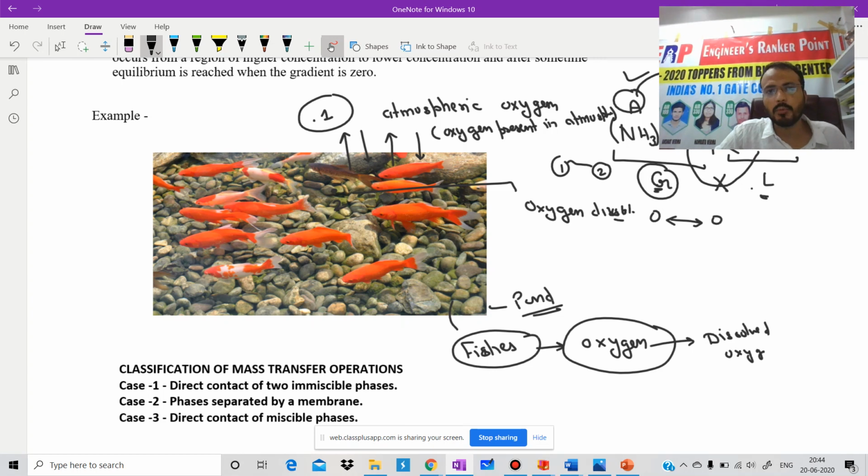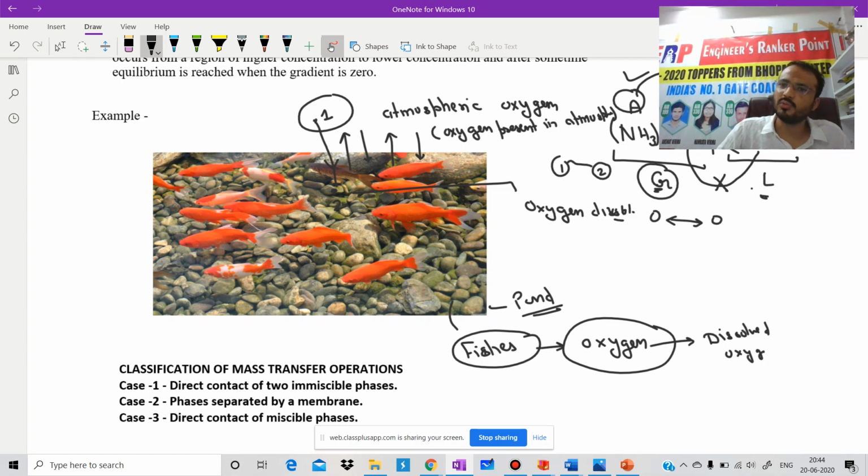Generally, at point 1, the concentration of oxygen is higher as compared to point 2. So what will happen? The transfer of oxygen takes place from point 1 to point 2. Even if we don't have any idea of mass transfer, this we know: oxygen is transferred from point 1 to point 2, from the oxygen present in the atmosphere to the water. Is it clear?